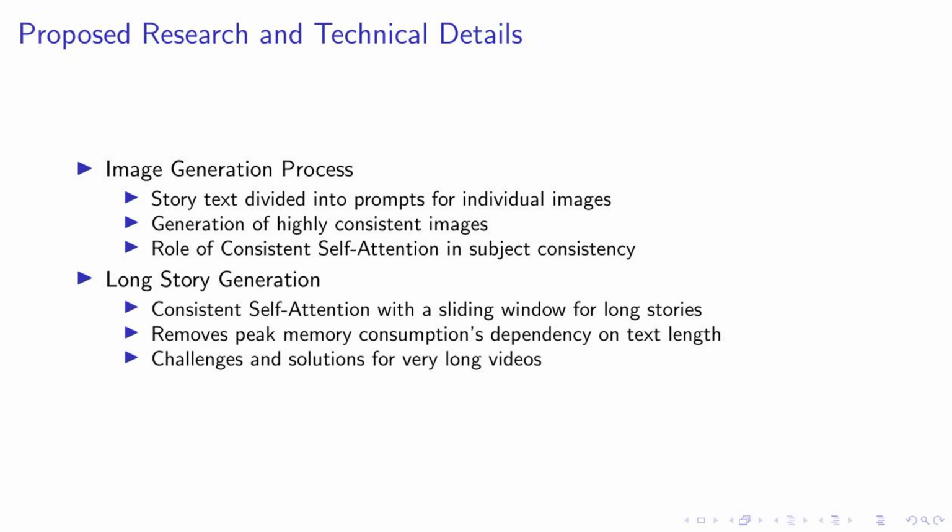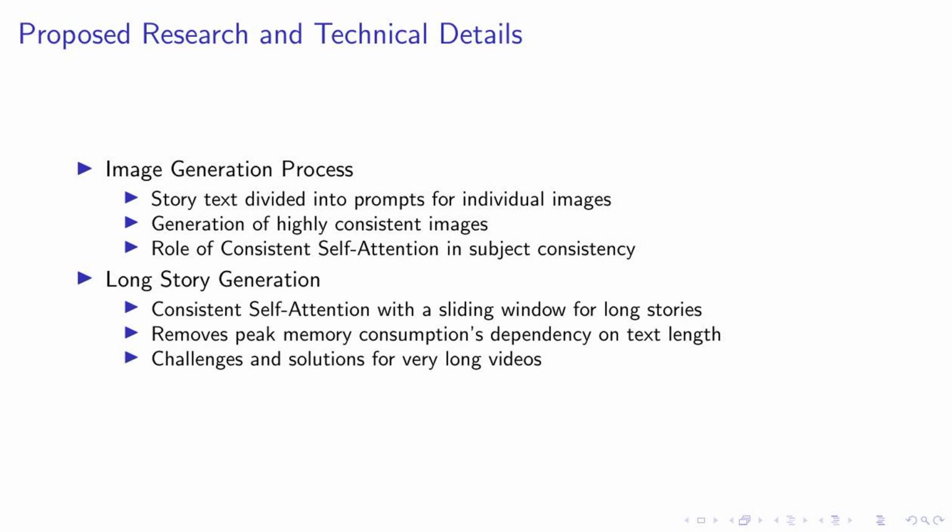We begin by dividing the story text into several prompts. Each prompt corresponds to an individual image, and we generate these images in a batch. To ensure consistency across these images, we build connections among them, focusing on maintaining the identity and attire of the characters. To support the generation of longer stories, we've implemented a technique called consistent self-attention with a sliding window. This approach effectively removes the dependency of peak memory consumption on the length of the input text, making it possible to generate longer narratives without compromising computational efficiency.